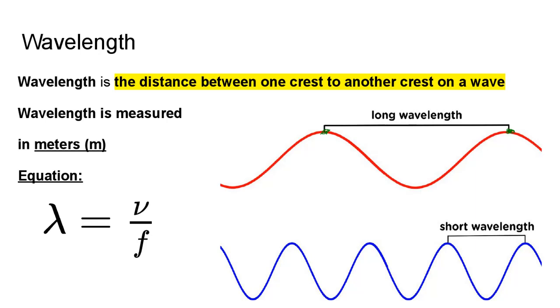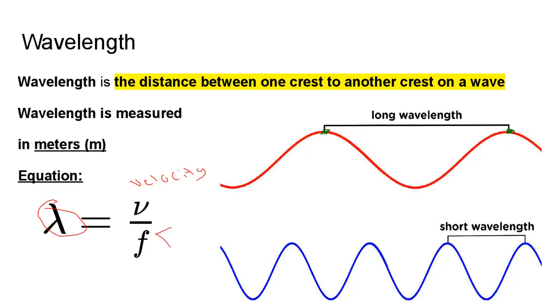So this here stands for lambda. This is wavelength. This is velocity, or wave speed.